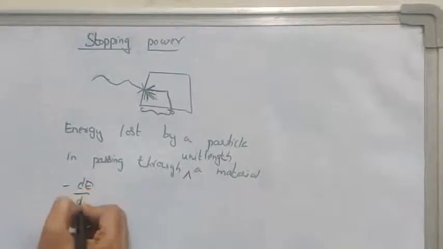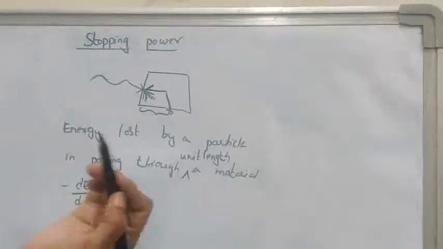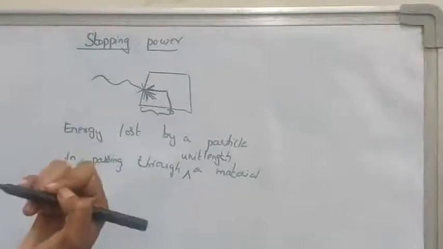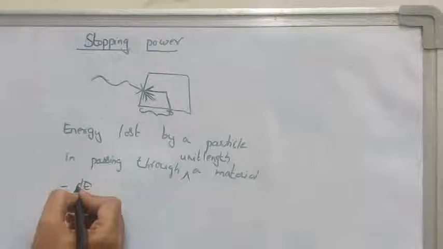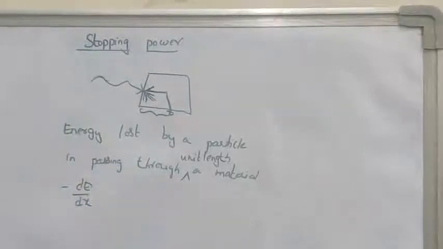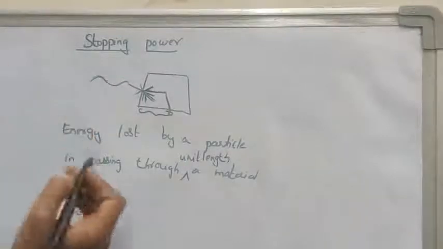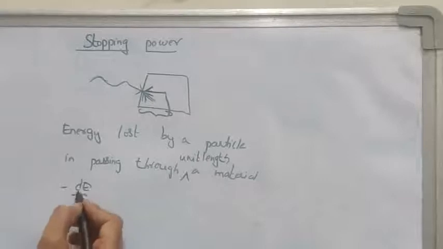Here dE by dx represents the energy lost by a particle or a photon or a proton. Minus represents the loss in energy, so minus dE by dx represents the stopping power.